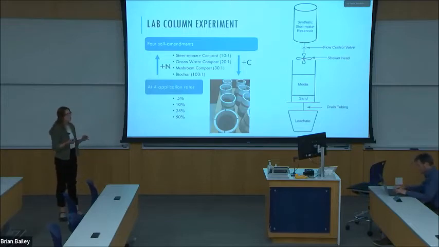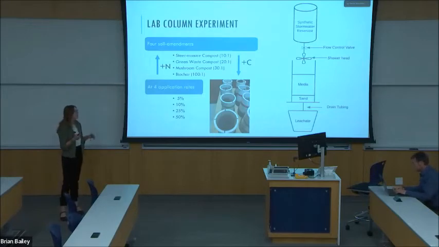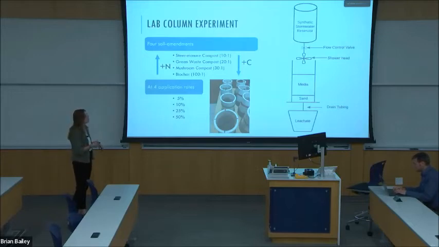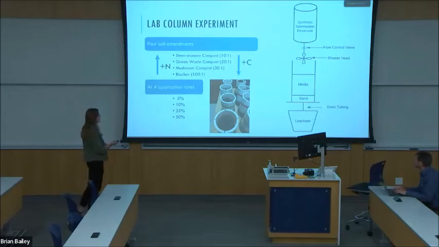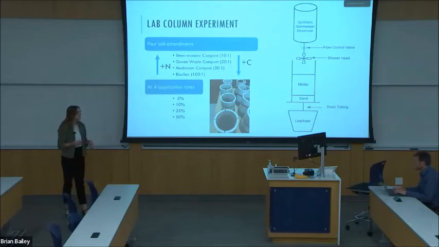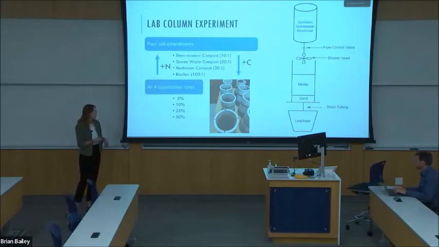So each column will undergo 5 simulated storm events with 2 weeks of drying. During a storm event, we will apply synthetic stormwater with typical stormwater pollutant loads representative of northern Utah to the column over a 2-hour period. For 12 hours, the leachate will be allowed to drain, and then the leachate will be collected and analyzed for dissolved nutrients, metals, organic carbon, and total suspended solids.